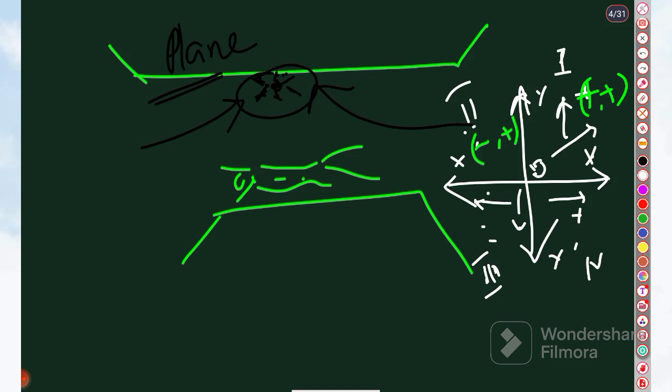We need two numbers to represent a point in a two-dimensional coordinate system, written as an ordered pair, 2 comma 3.